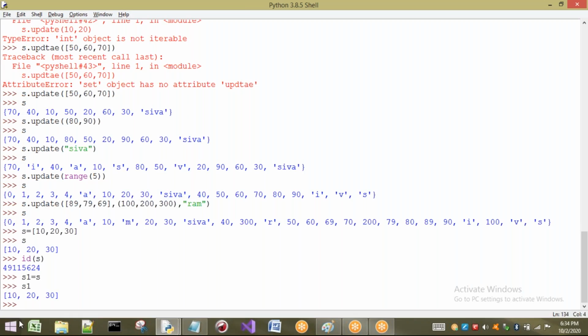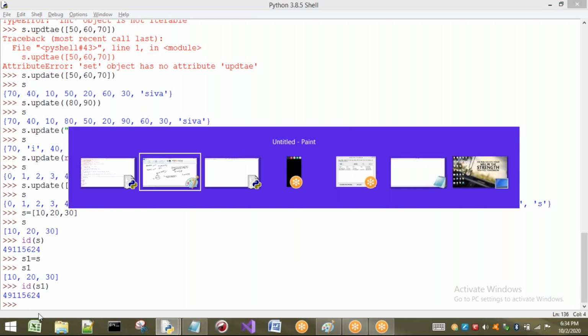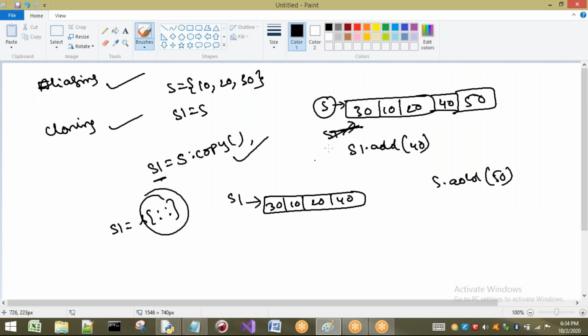You may see some order; sometimes it may give you the same order, no problem. Now I want to see the ID of S1 also. If you see ID of S1, you may see the same address we have seen for S. So see here, same is there. That means both are pointing to only a single set in this case.